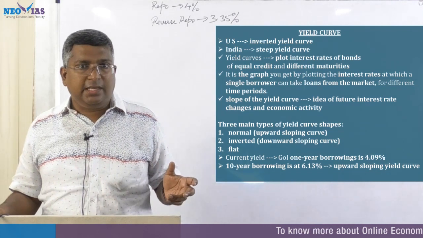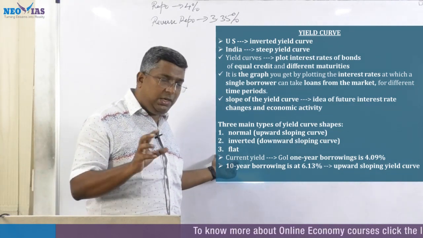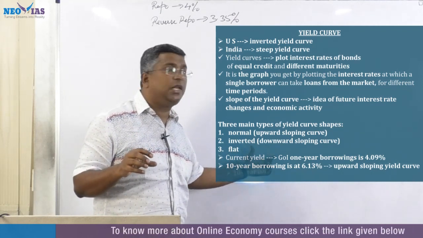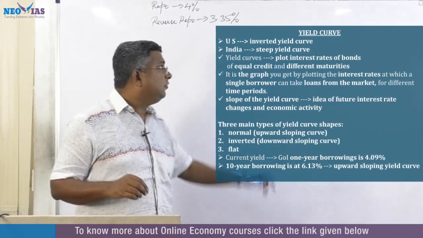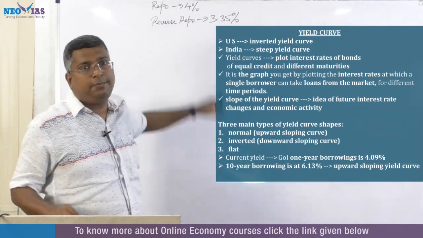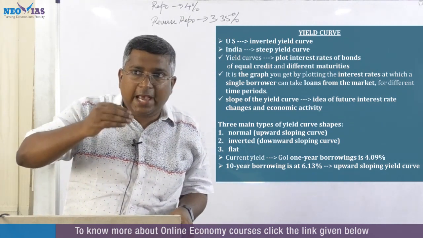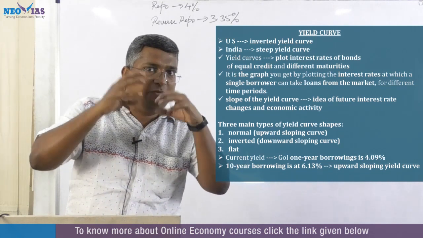One good sign is that the 1 year government security rate, the 1 year government of India borrowing rate, is 4.09%, which is higher than repo. It has to be. The 1 year government borrowing rate has to be higher than the repo rate, because then only our repo rate will have its validity.